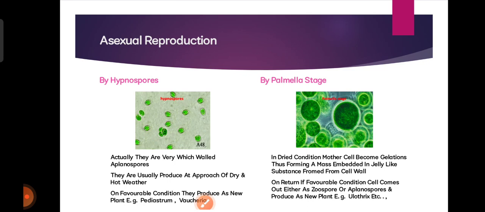Asexual reproduction by palmella stage. In dried conditions, the mother cell becomes gelatinous, thus forming a mass embedded in a jelly-like substance formed from the cell wall. On return to favorable conditions, the cell comes out either as a zoospore or an aplanospore, and produces a new plant. An example is Ulothrix.